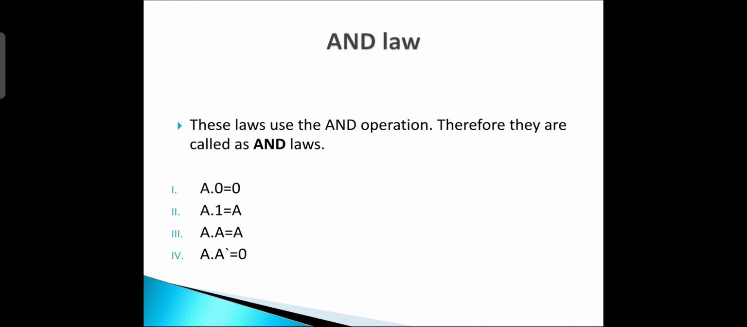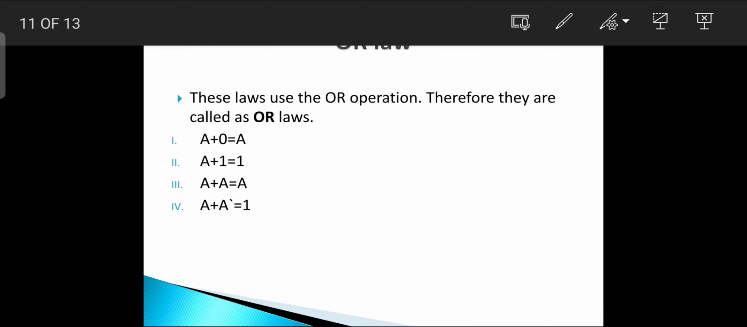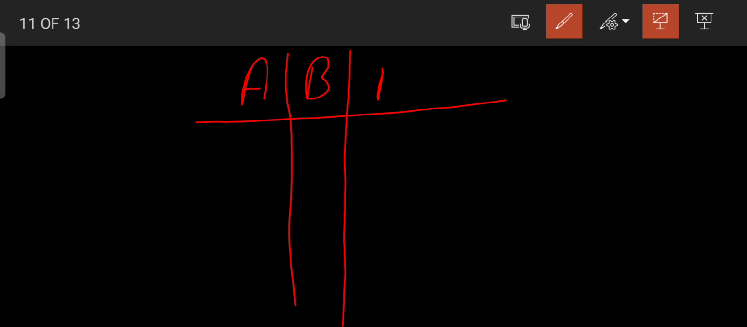What is the AND law? This law is used for the AND operation, therefore they are called the AND laws. Suppose we have two variables a and b, and I have to calculate a dot b. If we have n variables, the number of input combinations will be 2 to the power n.